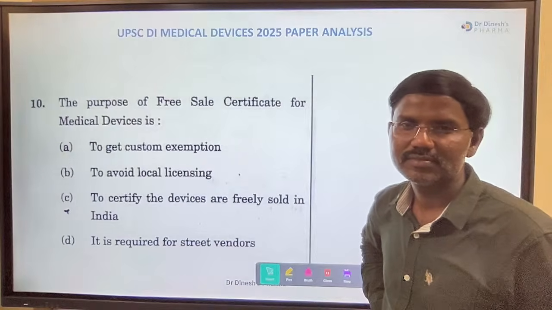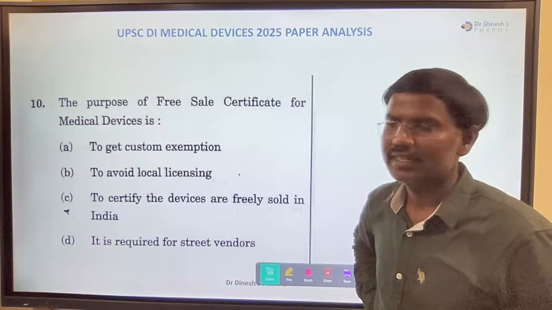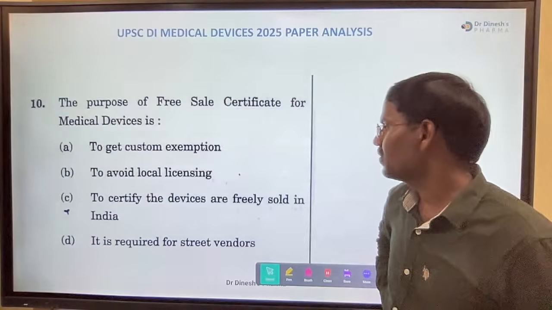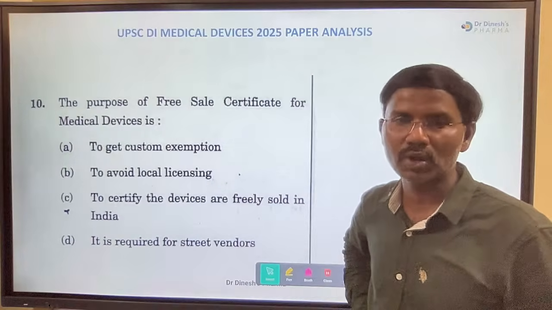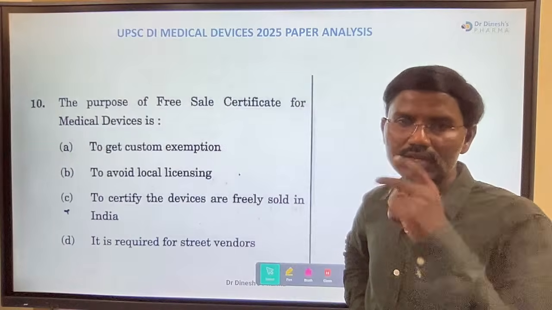All of you answer, please. Right answer. The answer is to certify the devices are freely sold in India. It is clearly mentioned in the rule. That is FSC. There are two certificates required for the export.